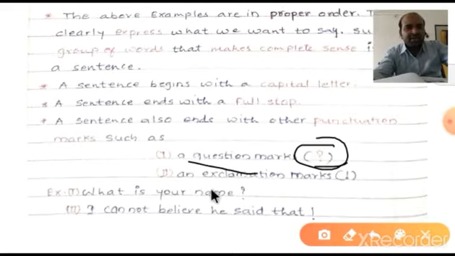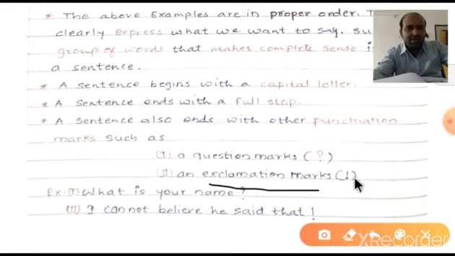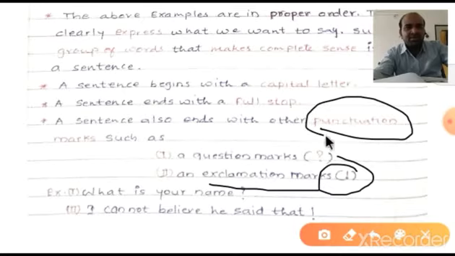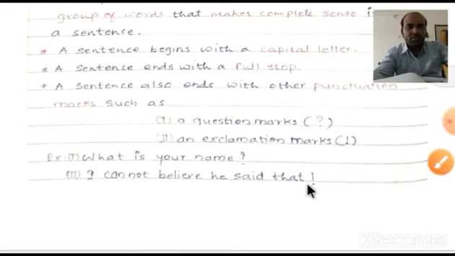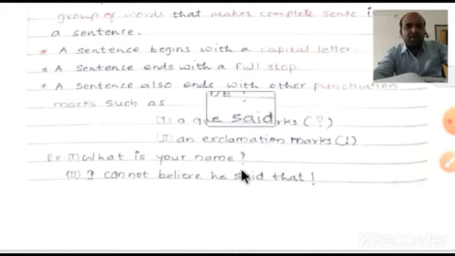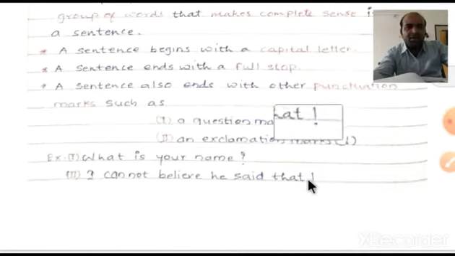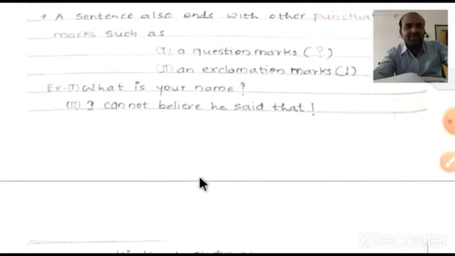Then there is the exclamatory mark. Look here, exclamatory mark. This kind of punctuation mark suggests what kind of sentence it is. Now look at this one: What is your name? So what are we putting here? A question mark. And at the end of this one, an exclamatory mark. So you can understand easily.